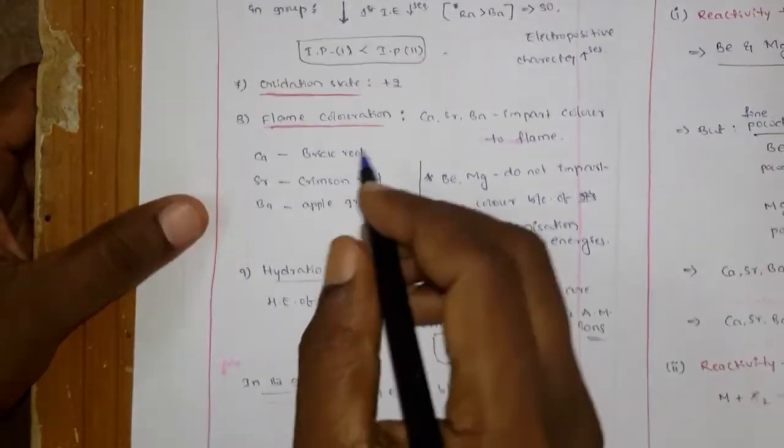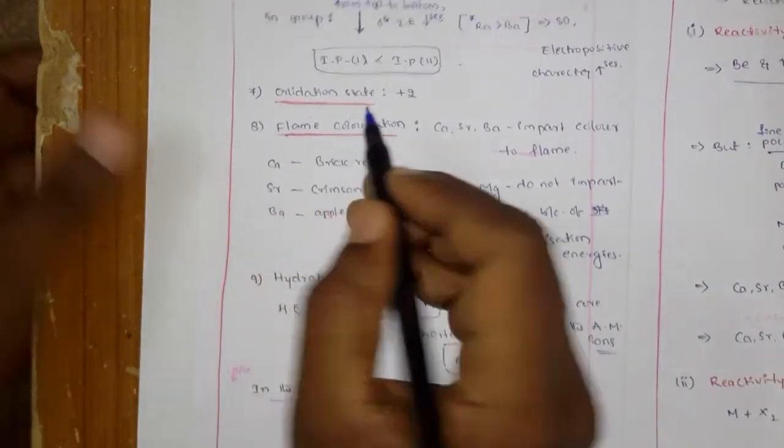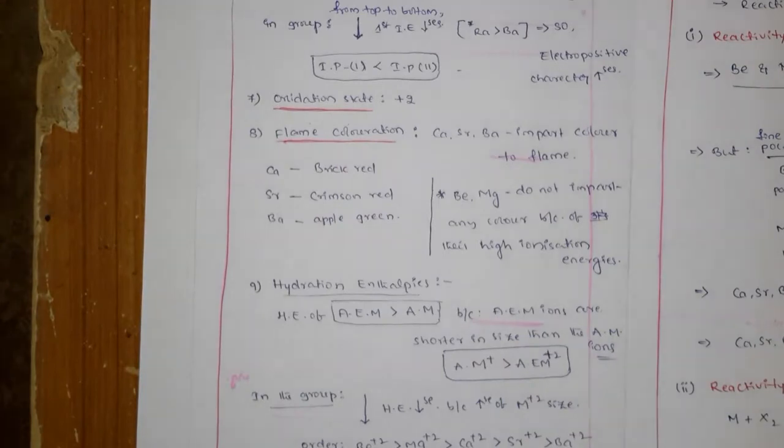Okay, next, oxidation state. What will be the oxidation state? Generally the common oxidation state is +2. It loses the 2 electrons from the outermost shell and forms a stable noble gas electronic configuration.